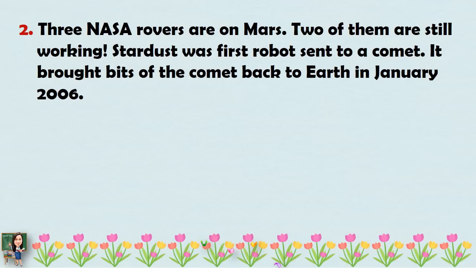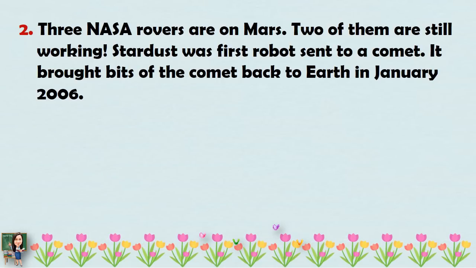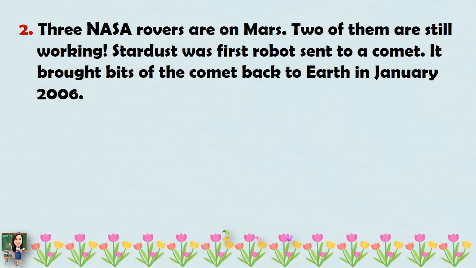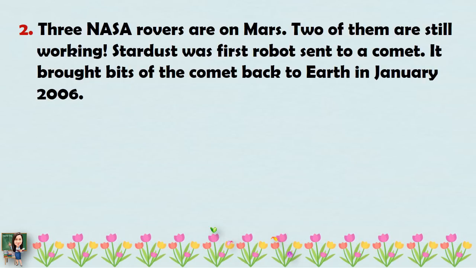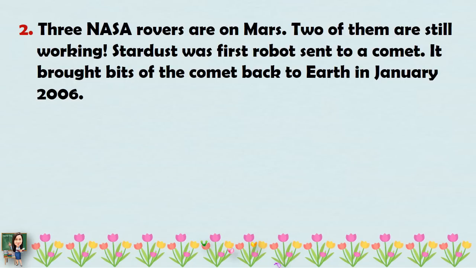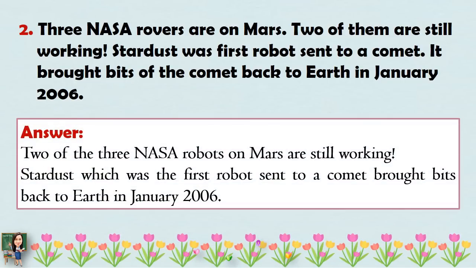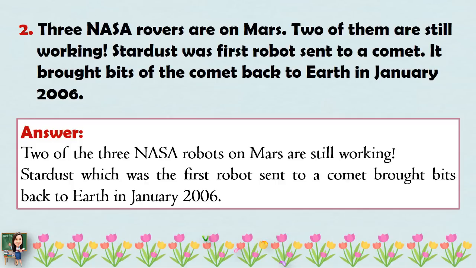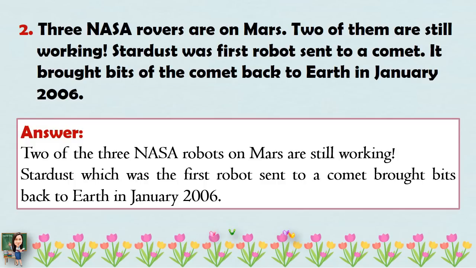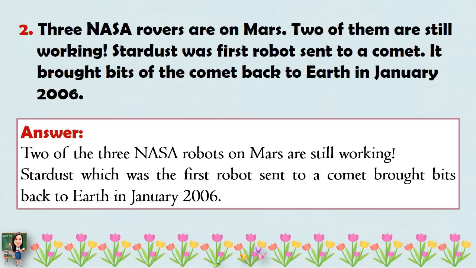Number 2. 3 NASA rovers are on Mars. 2 of them are still working. Stardust was the first robot sent to a comet. It brought bits of the comet back to Earth in January 2006. And here is the restated passage. 2 of the 3 NASA robots on Mars are still working. Stardust, which was the first robot sent to a comet, brought bits back to Earth in January 2006.